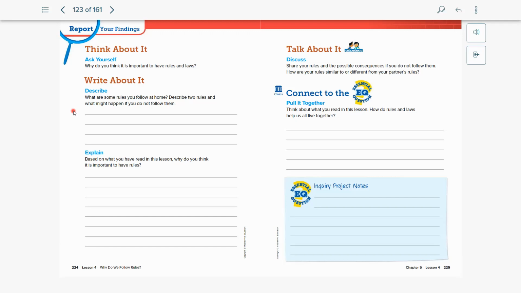And I can't wait to see what you're going to put for your classroom constitution. The assignment is already on Google Classroom, so if you're not sure, you can leave a comment on there and I can try to help you with it there. If you're working on it, make sure you talk to your family about it because there are rules in your household that you might not have realized are rules. And so ask your parents, ask your family, what are some rules that they've heard about? What are some rules that they know about?